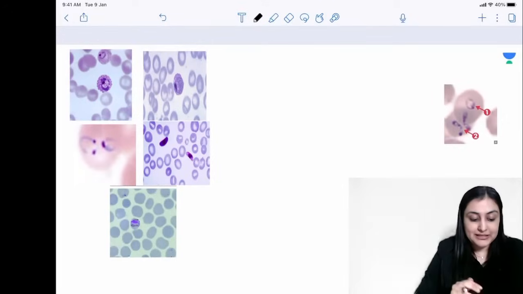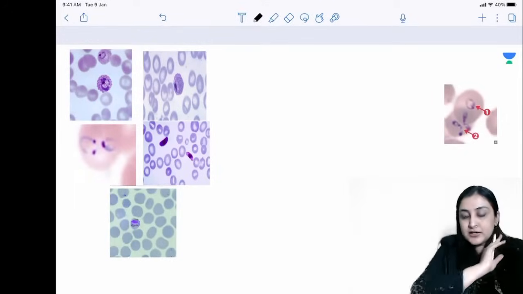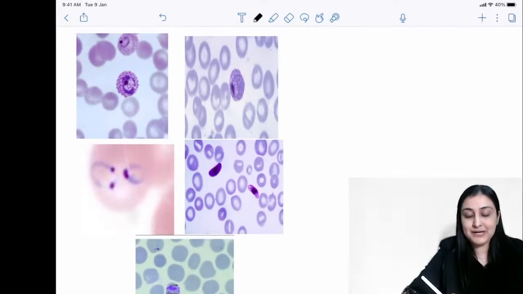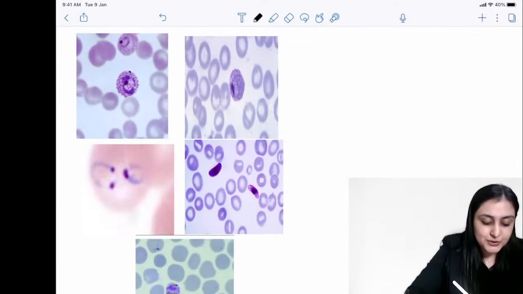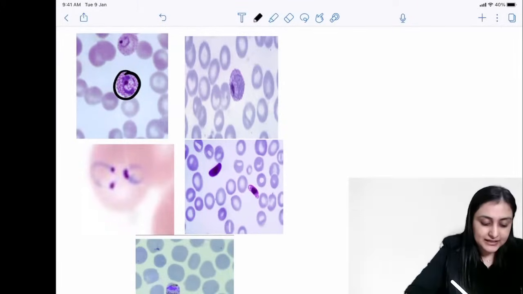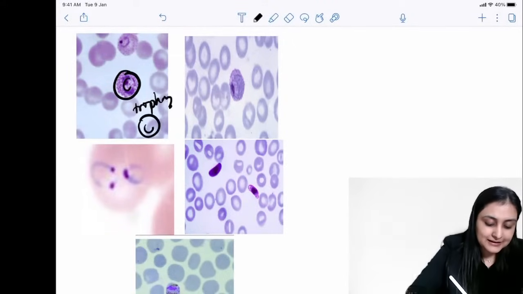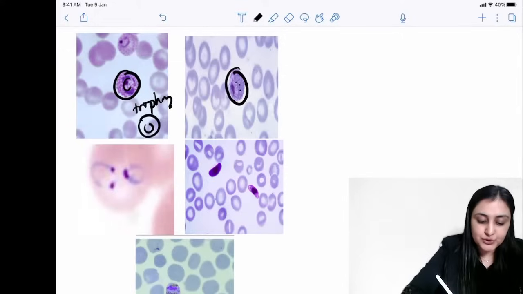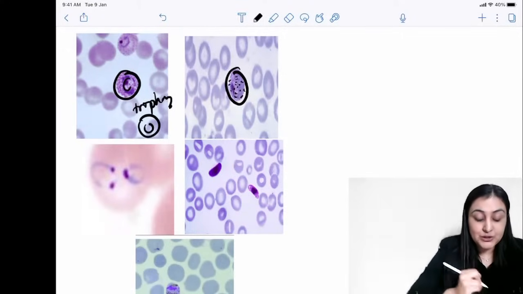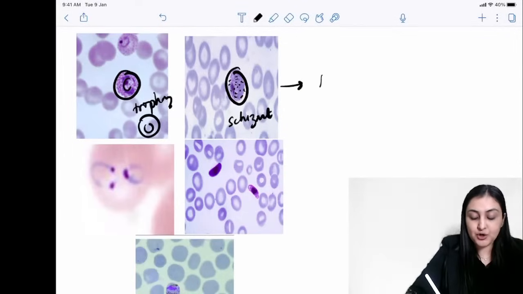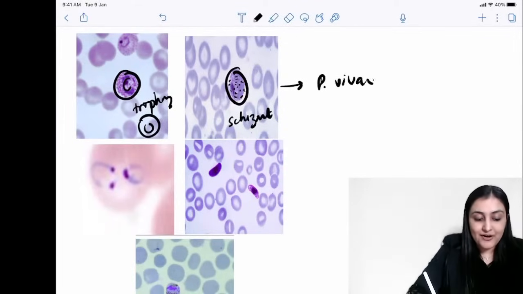Quickly talking about malaria and all of the shapes that you're gonna be seeing. So what species of plasmodium are you seeing here? When you see that in the trophozoite form, you are seeing a ring. So here the trophozoite is gonna show you a ring like arrangement, a single ring, and the same species will show you multiple merozoites in the schizont form. Which species are we talking about? We are talking about Plasmodium vivax.